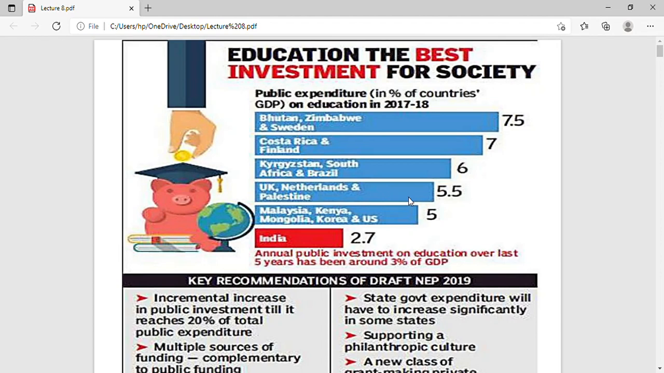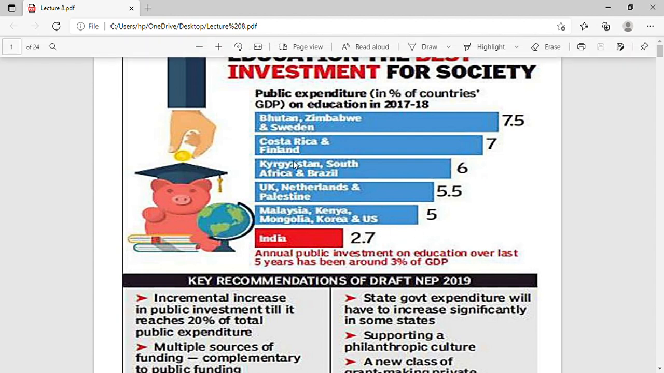So let us begin our lecture 8 summary. You can see that education is the best investment for the society. Public expenditure in country as a percentage of GDP: in India, 2.7% of the GDP share is given to education, while in Bhutan and Zimbabwe it is 7.5, Costa Rica and Finland 7, South Africa, Brazil, Uzbekistan 6, UK, Netherlands, and Palestine 5.5, and Malaysia, Kenya, Mongolia, Korea, and US it is 5.